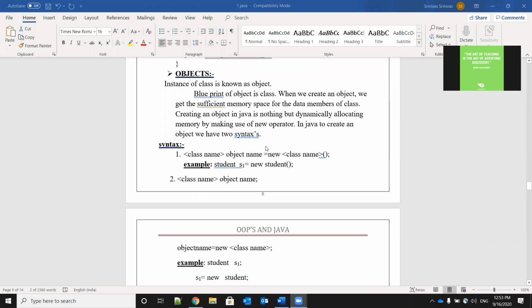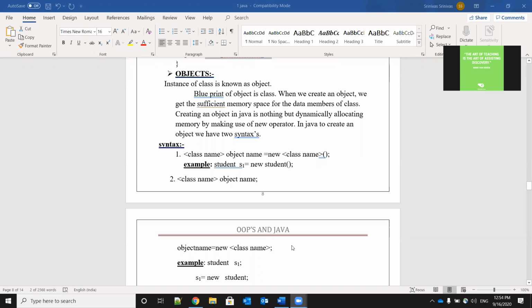Object. Instance of a class is known as an object. Instance means what? Instance means nothing but it can be called a copy, in the general term. The general meaning is copy. Instance of class is known as object. So the same copy will be copied into the object. Blueprint of object is class.